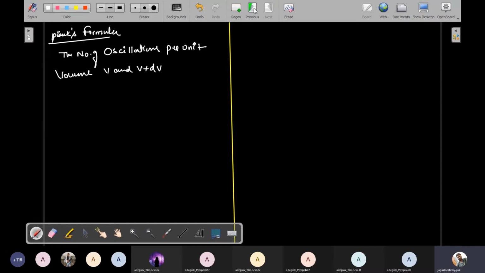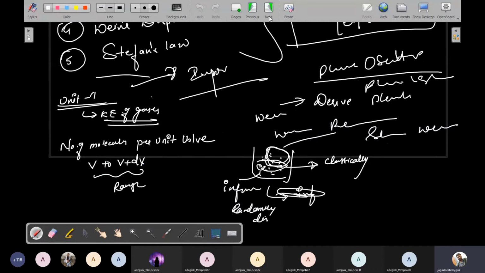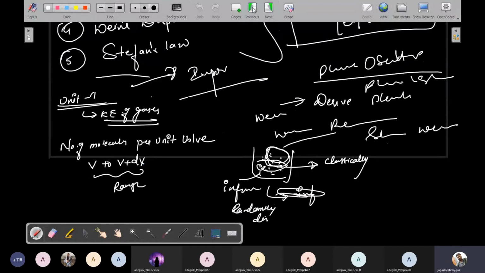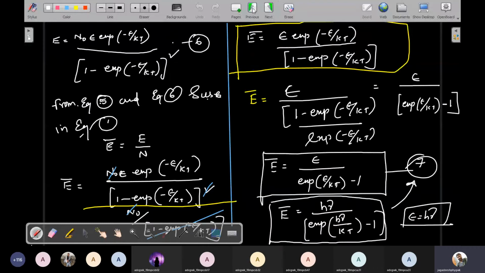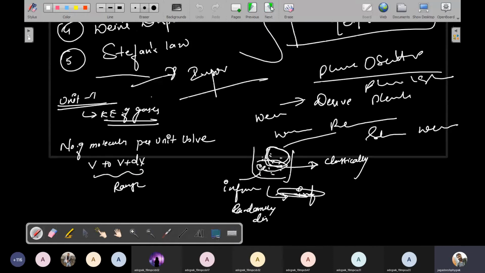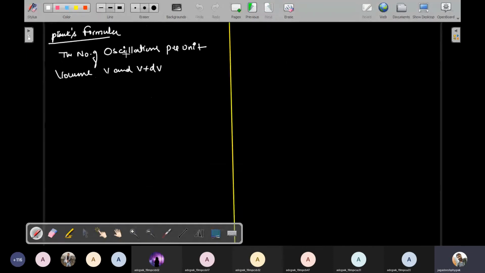Here I consider this completely as a harmonic oscillator. Using that harmonic oscillator concept, this is the number of oscillators and the energy of each oscillator. Inside the radiation, the photon is like an oscillator. So that's why I consider the energy of the oscillator. Therefore I use the same technique here also, the number of oscillators per unit volume between nu and nu plus d nu.